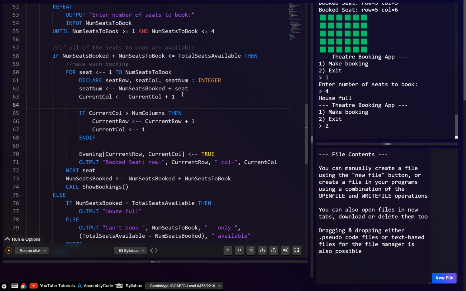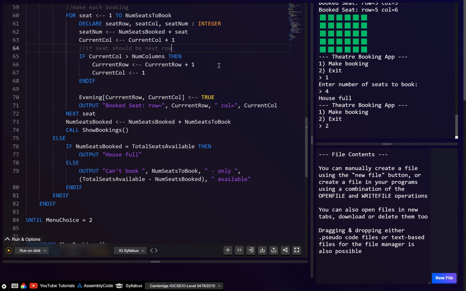And again, if you're using the div mod method, obviously you wouldn't have this stuff here. But since I do, let's say, maybe if seat should be new row, or should be next row. I think that's fine.